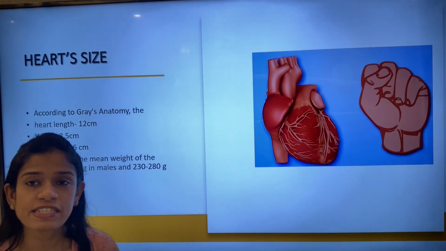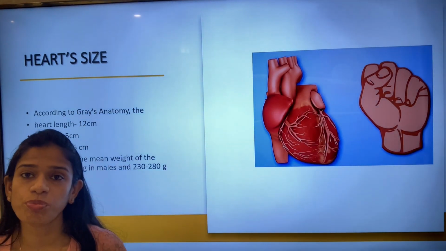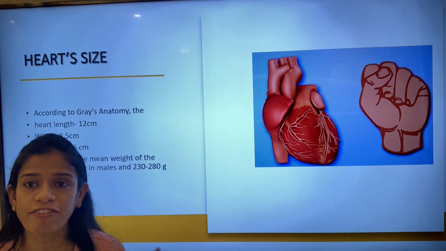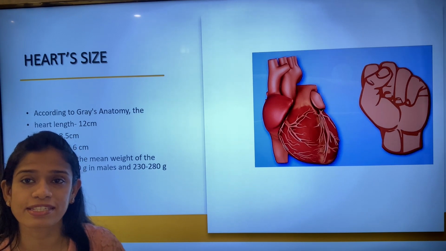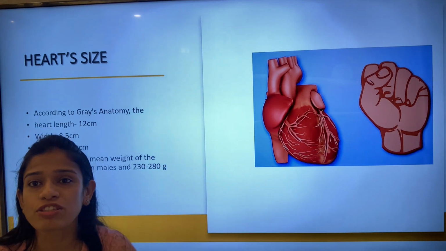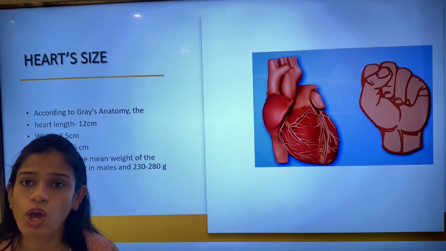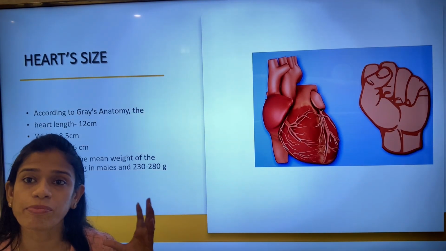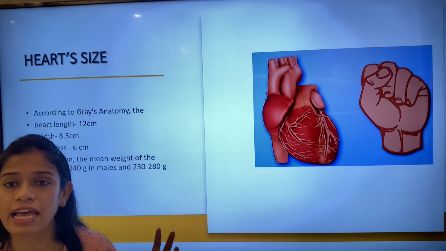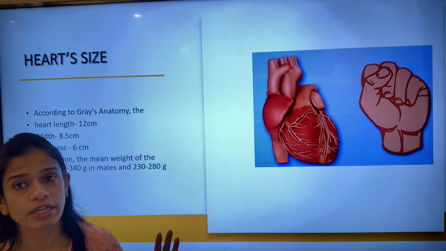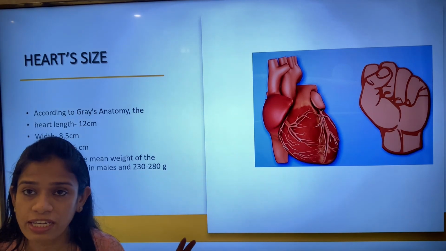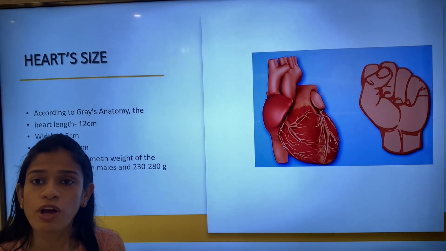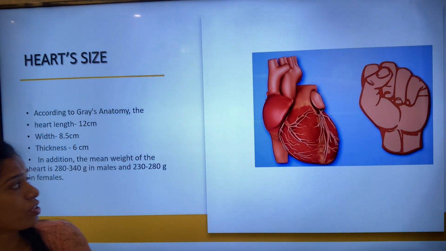So the first thing we ought to know about the human heart is how big it is. We all know that everyone says the human heart is the size of a fist. Now let's see what the size of a human heart is. Obviously, the size I'm referring to is the size of a grown person. The heart of a child is obviously smaller. What we are referring to here is the size of a well-grown or properly developed person.